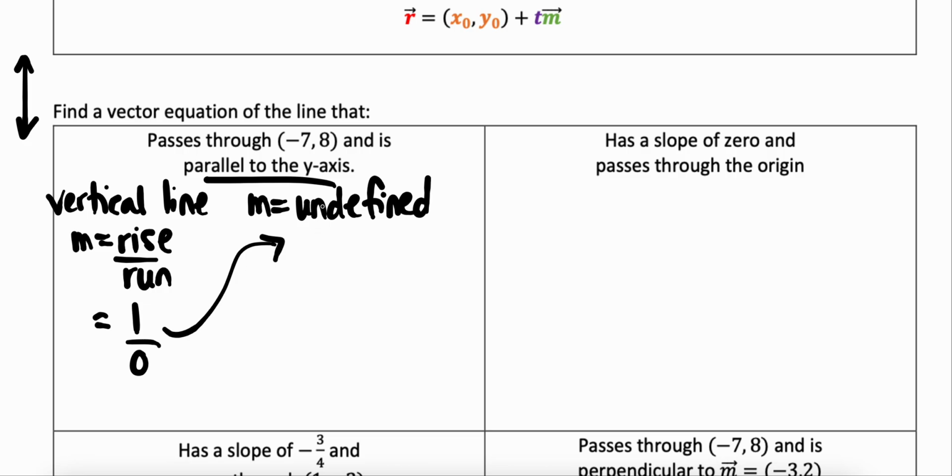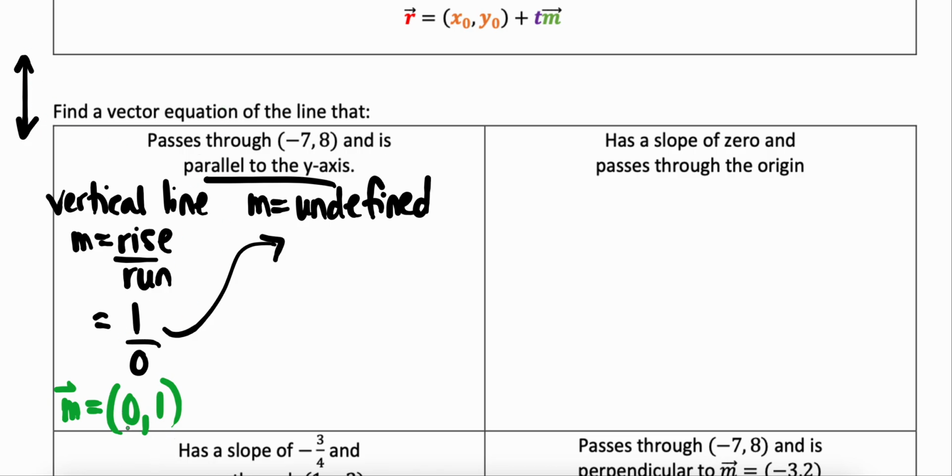So because I looked at that, if I was to come up with my direction vector, I can use the sort of rise over run now. So my run being 0, my rise being 1, and you'll notice that this is the unit vector along the y-axis, which makes sense because it's parallel to the y-axis.